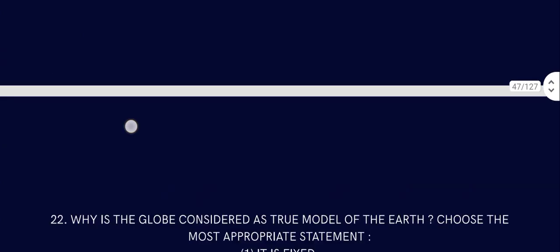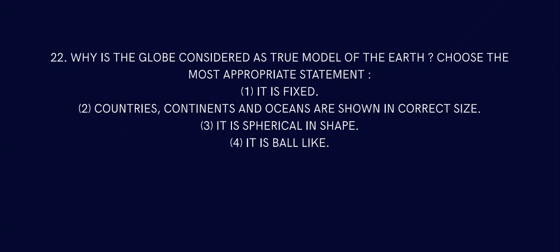Question number 22. Why is the globe considered as a true model of the earth? Choose the most appropriate statement. It is fixed. Countries, continents, oceans are shown in correct size. That is the only correct answer.